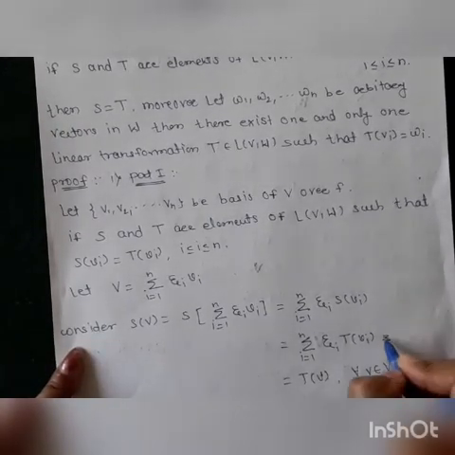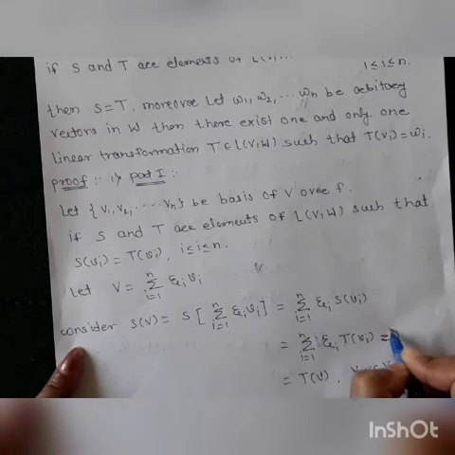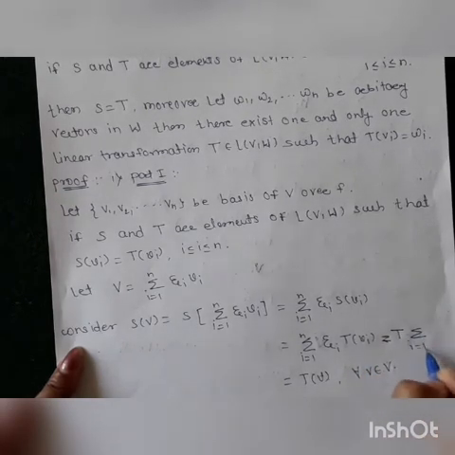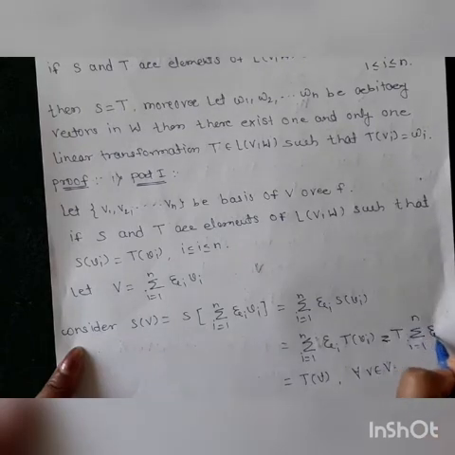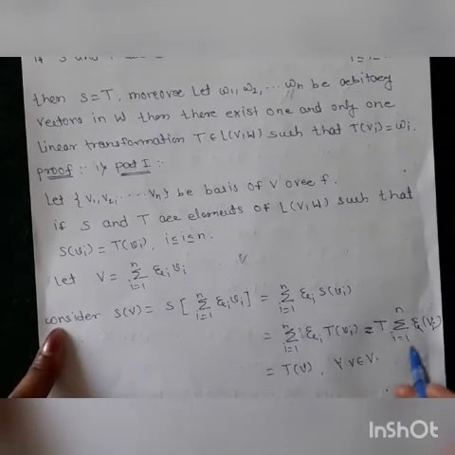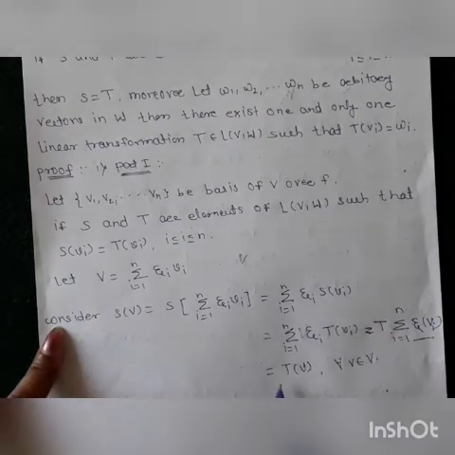T can be taken outside the sum, so this is T of summation i running from 1 to n of ζi vi. Now this is nothing but the value of v, which is equal to T(v) for all v belonging to V.